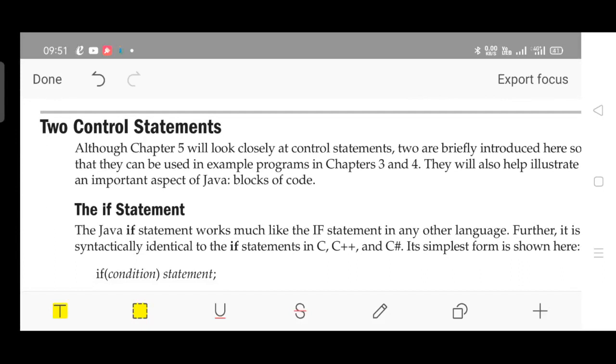Let's continue our discussion about the control statements like the if statement, if else statement and all, followed by loops, later on in the next session.